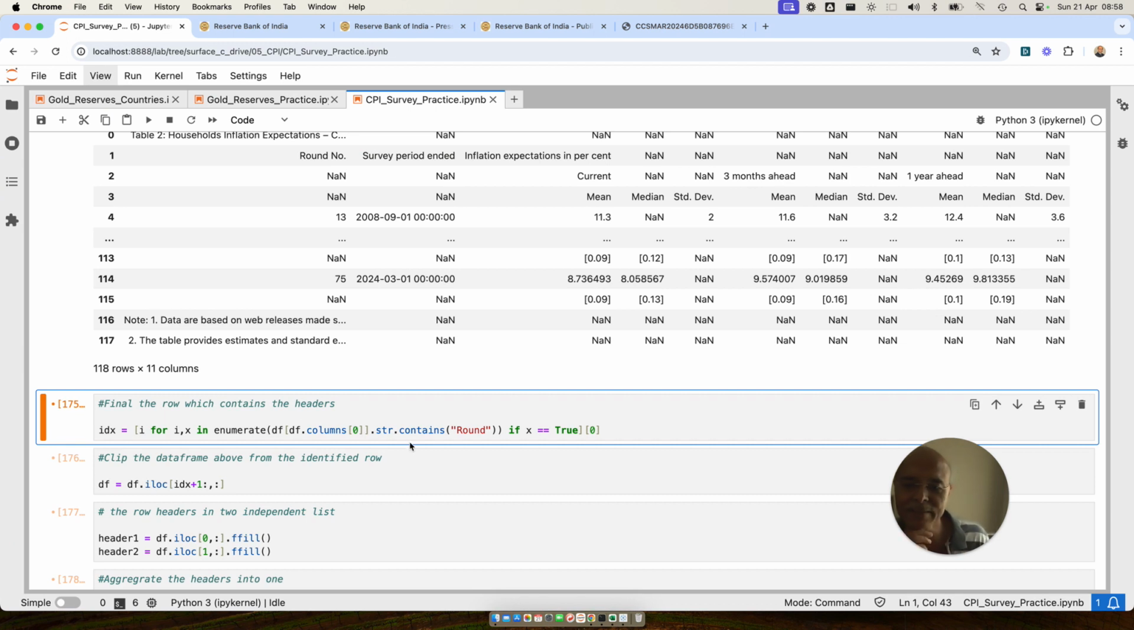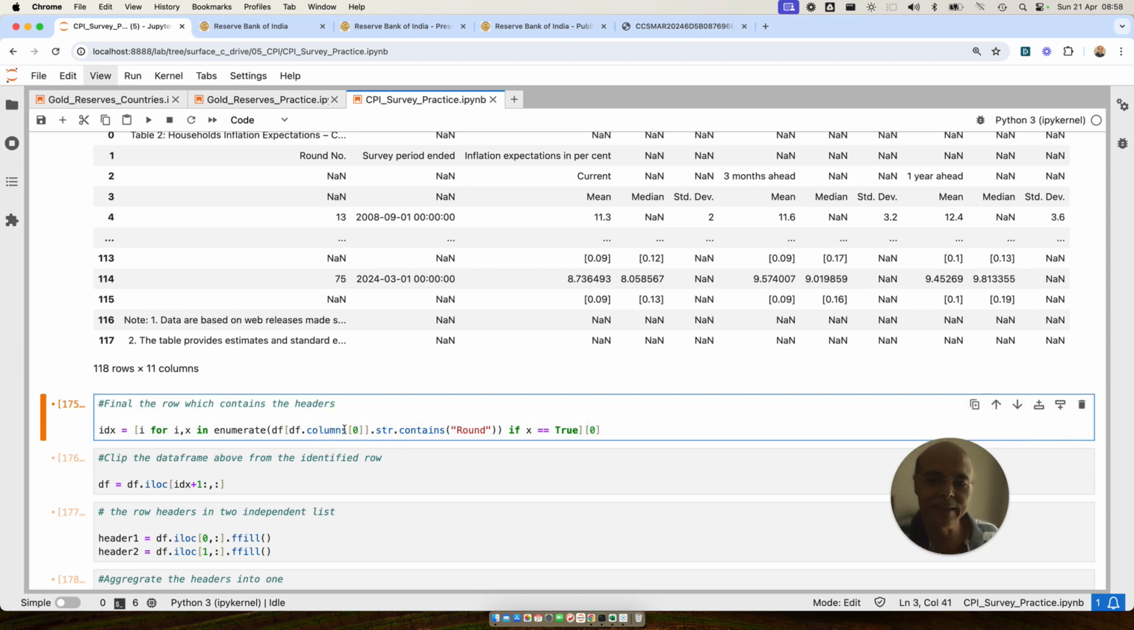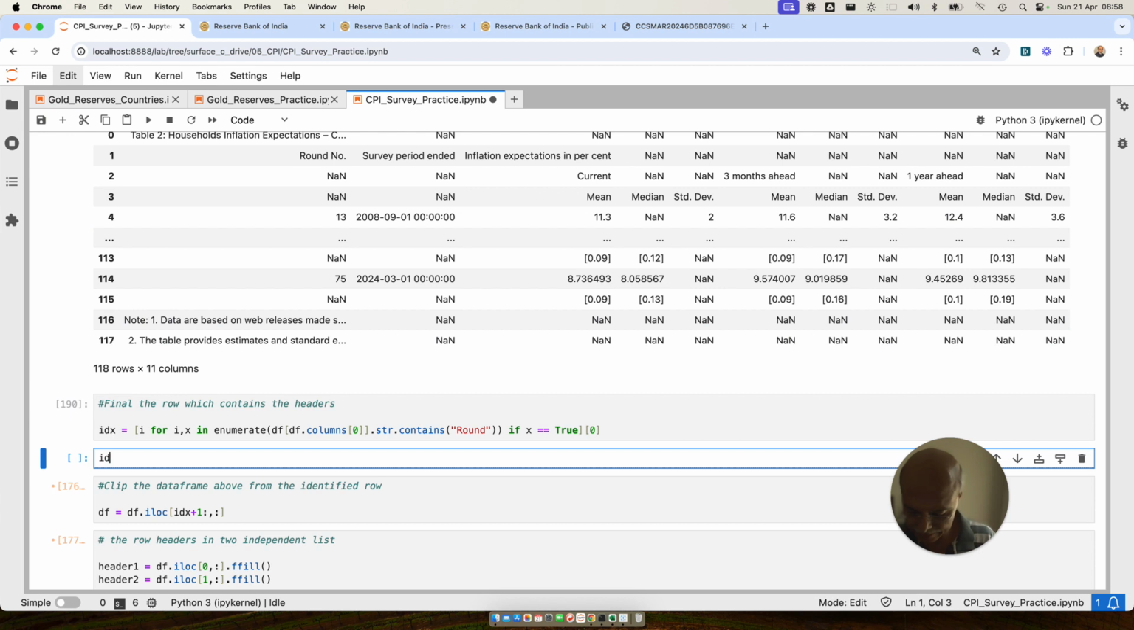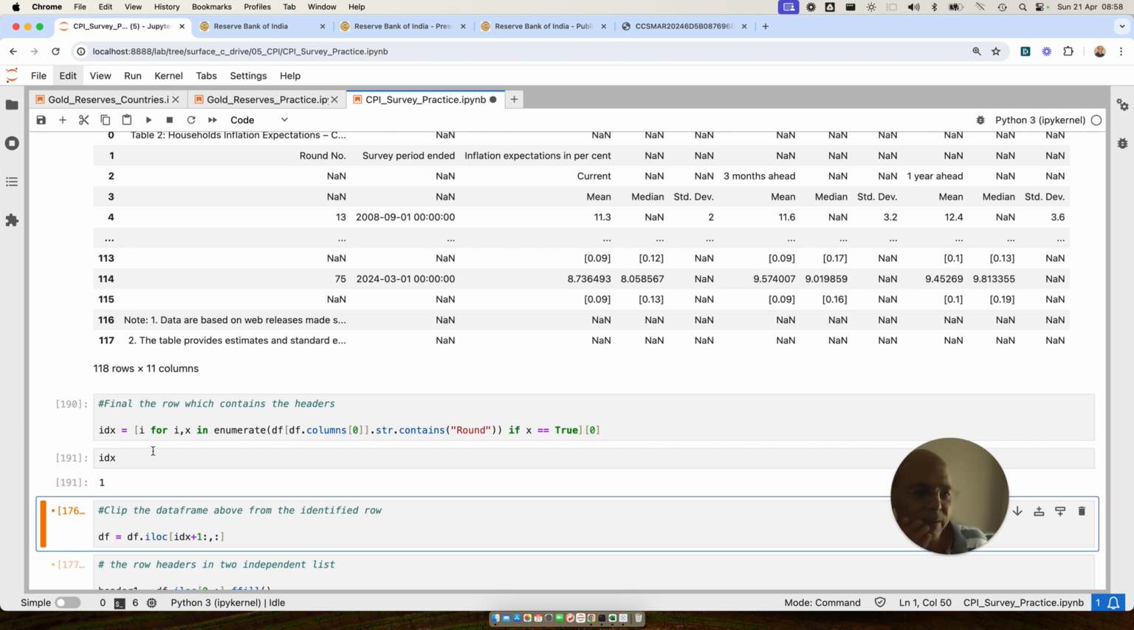What I have done is I am selecting the first column, and within that first column I am trying to find where is round, and if that is true, then I am taking it. I'm basically identifying the row, meaning the row number, that is the index number. So if I run this, and then show you what this IDX contains, the IDX will contain a number, right? Which I showed you yesterday also in my video, which is number 1.